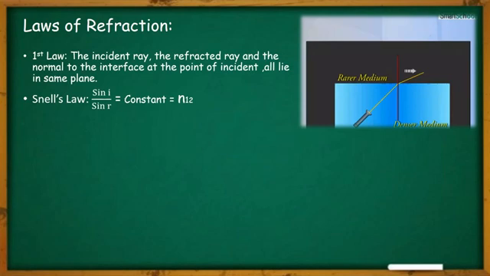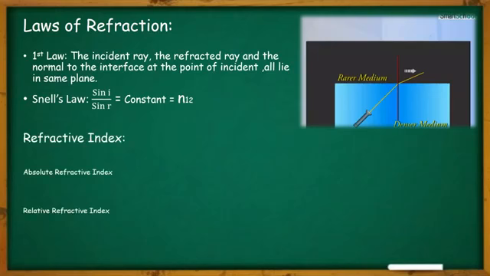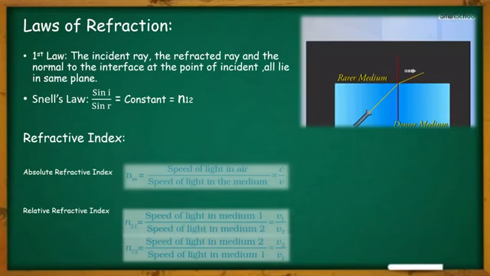Now let us know more about this refractive index. There are mostly two types of refractive index: one is absolute refractive index, and the other is relative refractive index.